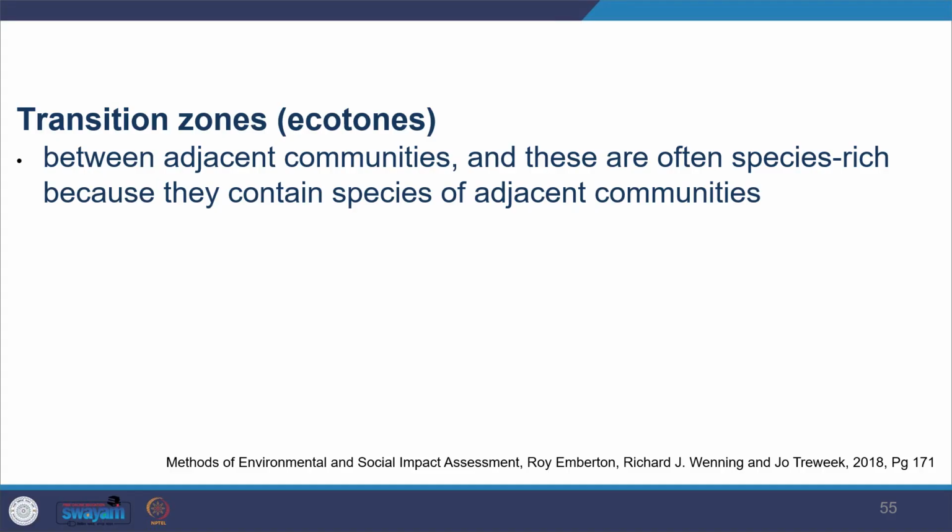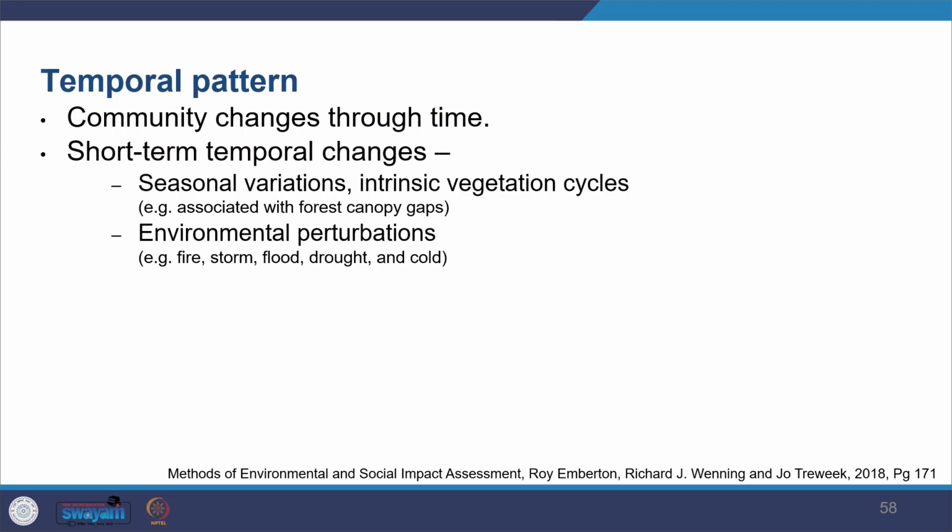You would also find transition zones, another term being ecotones, where there is a sudden transition in a geographical area from one species type to another. And then you also see temporal patterns, so there can be variation with time in the same geographical area.